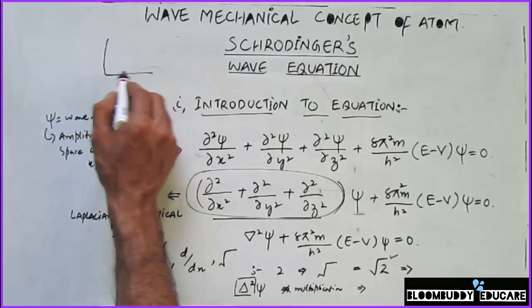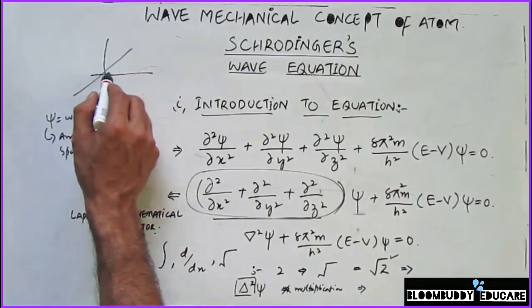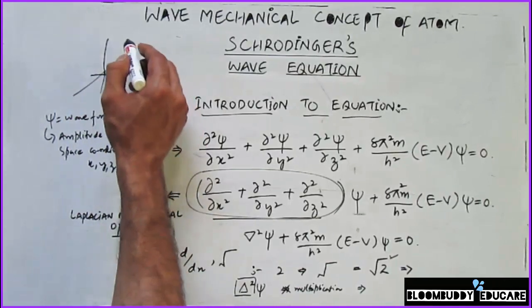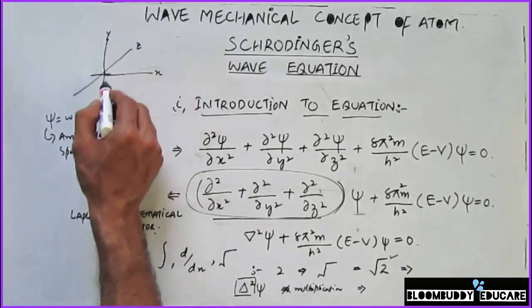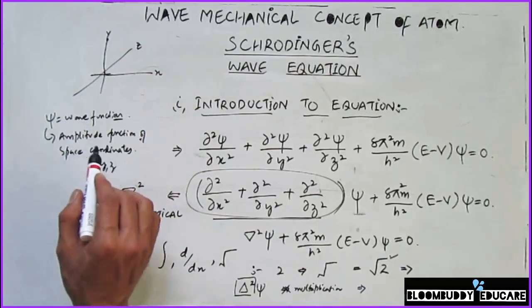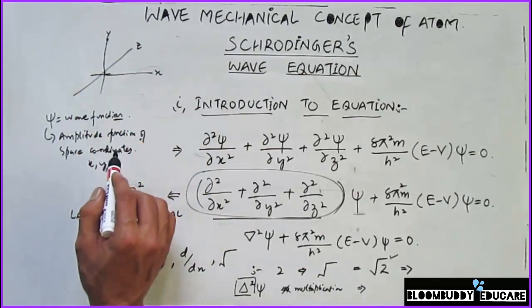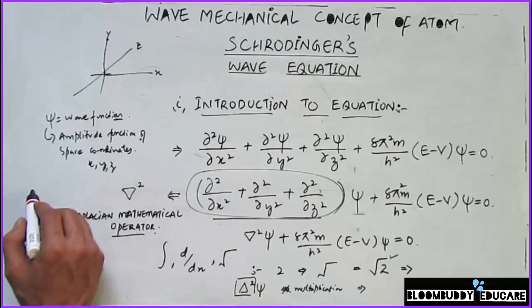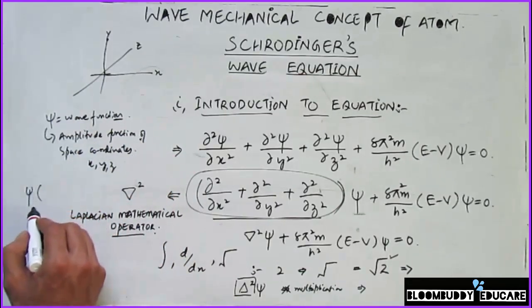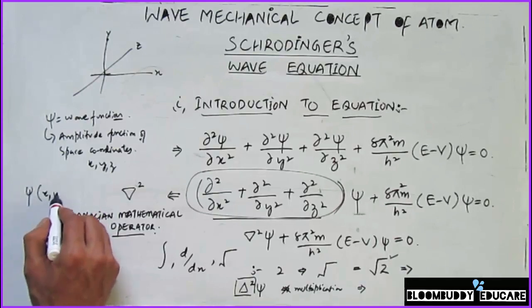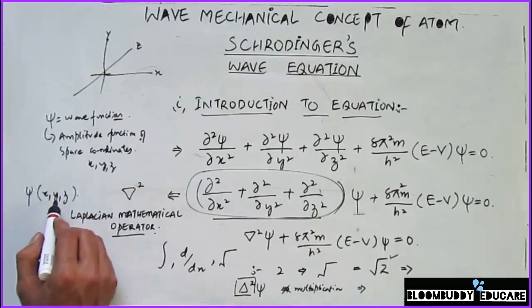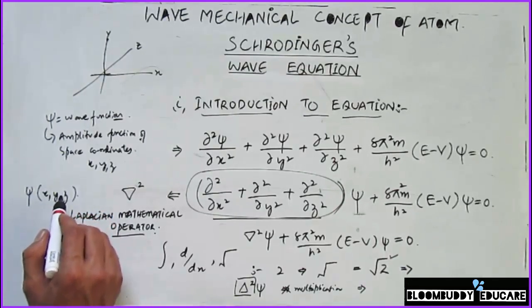If there are space coordinates x, y, and z in space, this psi is an amplitude function of these 3 coordinates. For simplicity, sometimes we write psi only, but in the actual scenario it's psi of x, y, and z, so the coordinates always have to be defined.